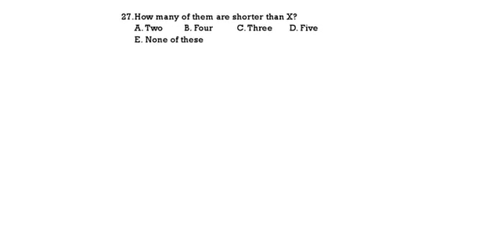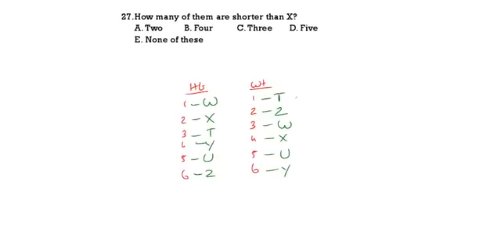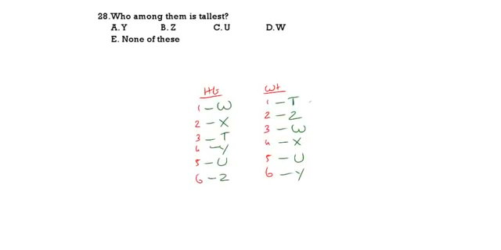See the next question. How many are shorter than X? This is X. 4 persons are shorter than X. Option 2. Next question. Who is the tallest person? The tallest person is W.